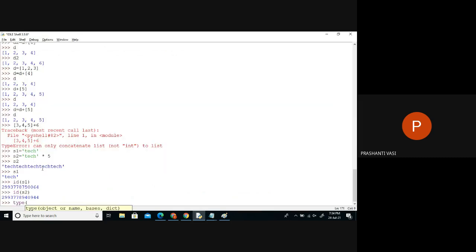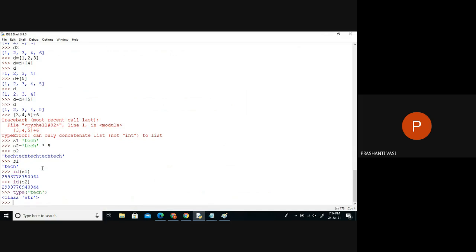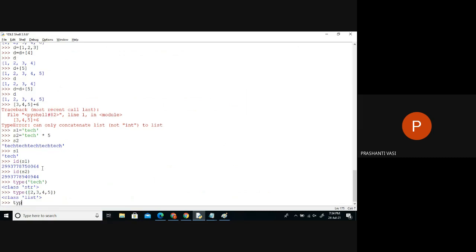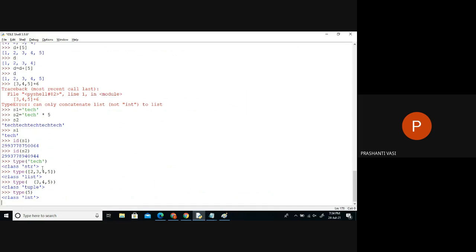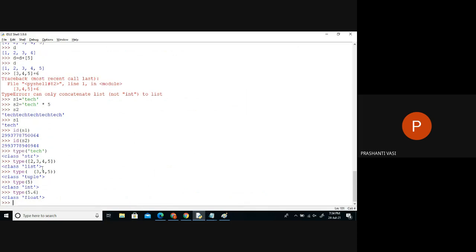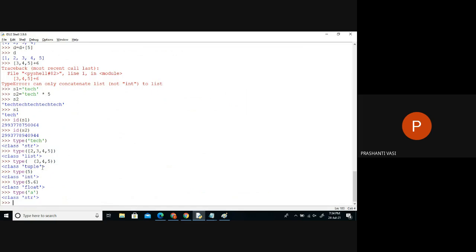So if I say type and give any text, it'll give me class str. If I say type and give square brackets, it'll give class list. If I say type and give round brackets, it gives the data type as class tuple. Type of 5 is an integer. Type of 5.6 is float. Type of anything you write, even if you write a single letter, is of which type? String type only. In the same way, I can use the information in curly braces also.